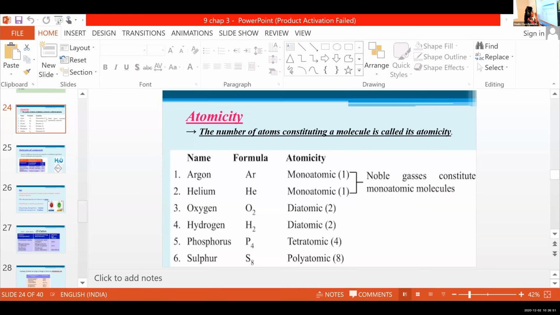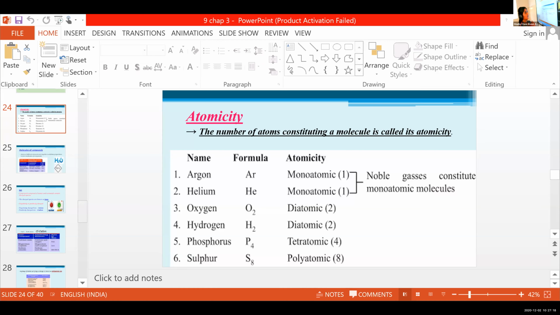These type of elements are otherwise known as noble gases. They are always in the right end of the periodic table. They are called noble gases because they always exist independently in free state.